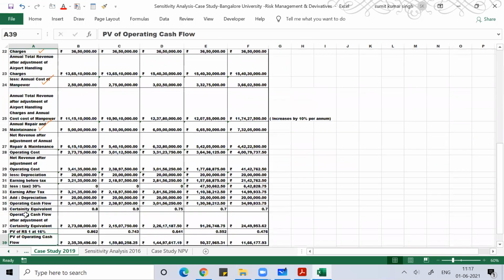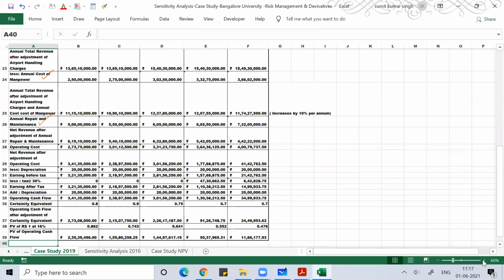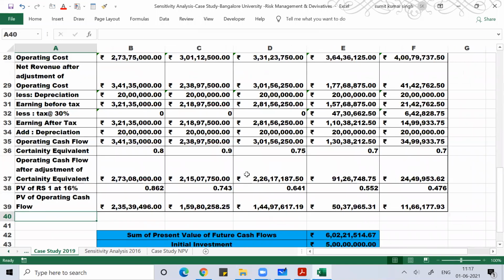Once I get my operating cash flow, then certainty equivalent factors are given to you on a yearly basis: 0.8, 0.9, 0.75, 0.7, 0.7, five years of data.